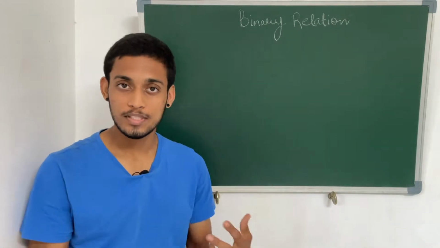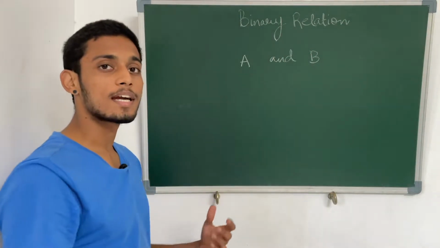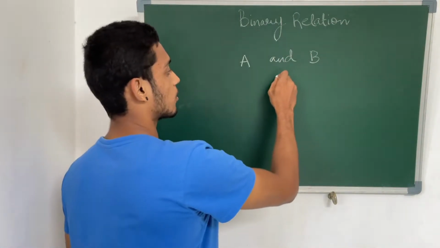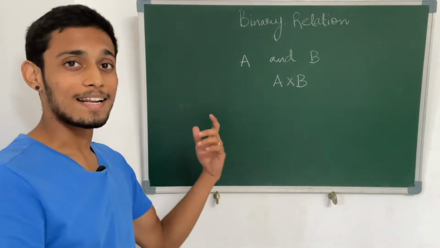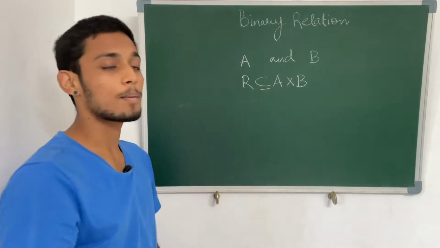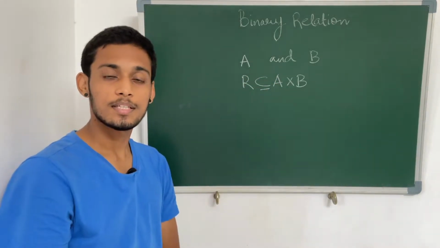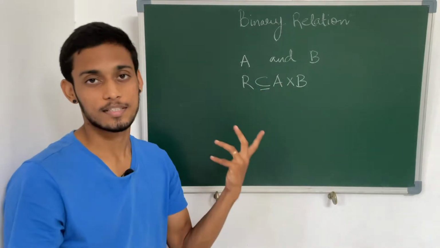Let us take two sets A and B. We know that the Cartesian product is A cross B. Now a relation R, which is a subset of this Cartesian product, is known as a binary relation. Why binary? Because there are two sets.